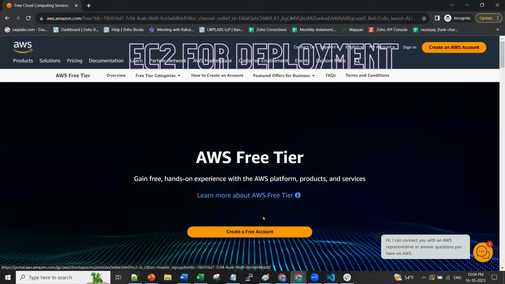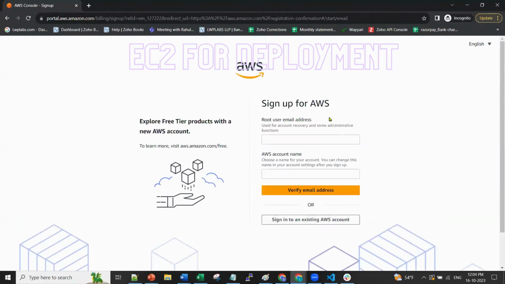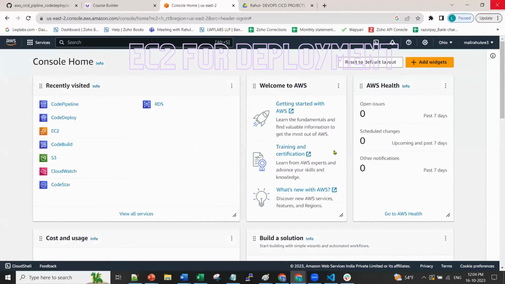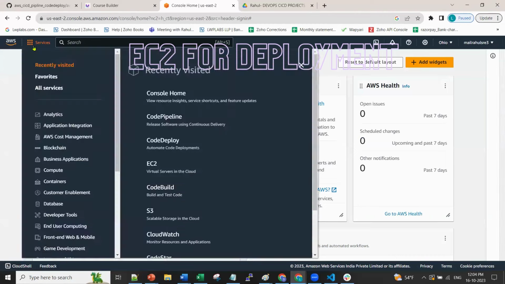So create an AWS account. Click on create a free account, give your details, and it will create your account. That's it. Once you have your account, you will be on this page. I hope all of you are on this page. You have to use this many services, so let's mark all these services.